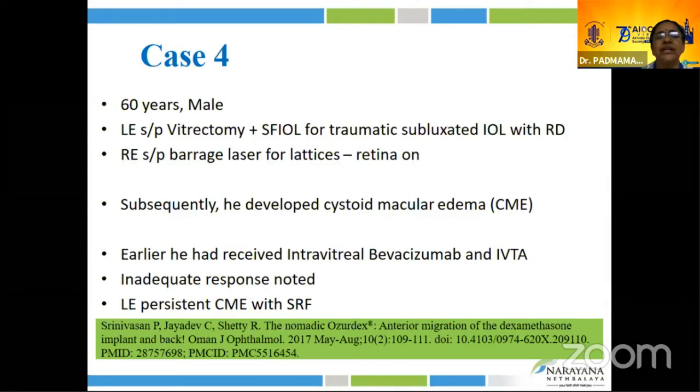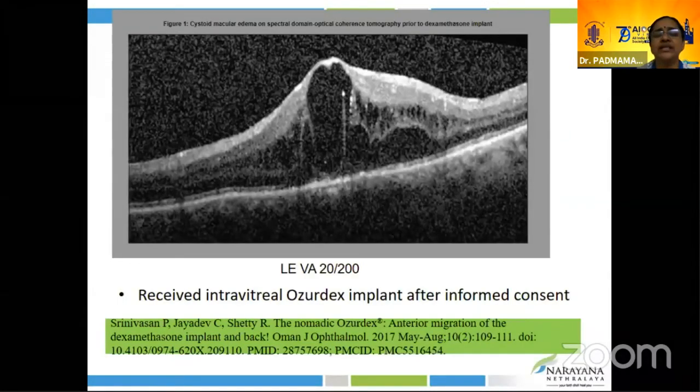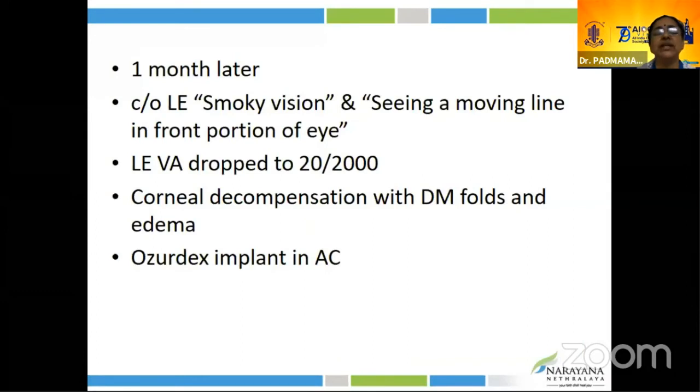A 60-year-old male, history of vitrectomy with scleral-fixated IOL for a traumatic subluxated IOL with RD in the left eye. In the right eye, barrage laser was done for lattice degeneration. Subsequently, the patient developed macular edema. It was not responding to anti-VEGF or IVTA, an inadequate response. There was persistence of CME with SRF. This particular patient was managed by our retina colleagues. This is a cystoid macular edema. Because of that refractory persistent cystoid macular edema, they decided to go ahead with the Ozurdex injection.